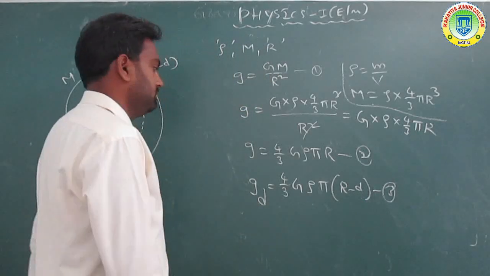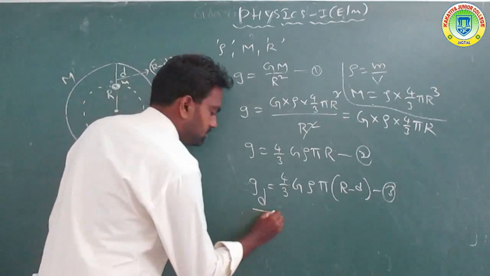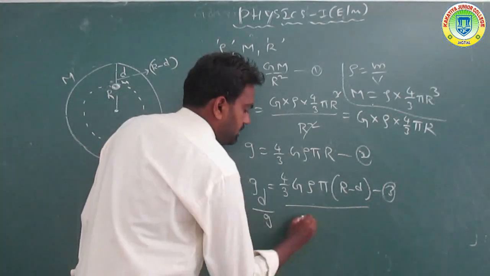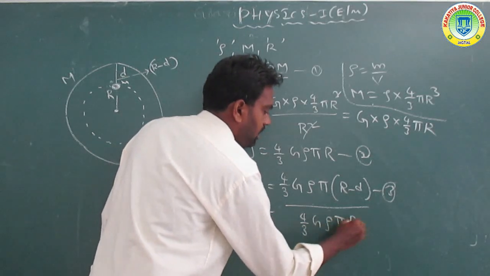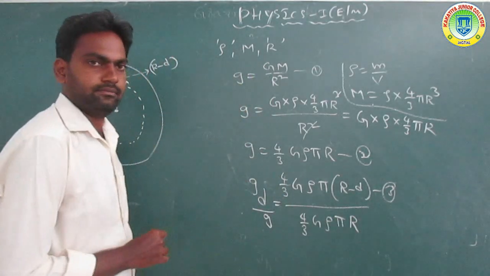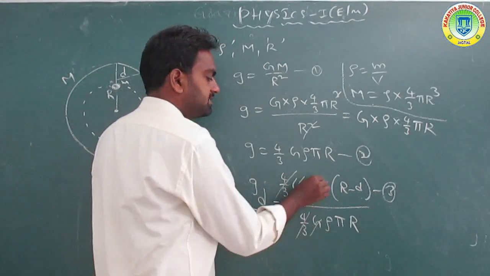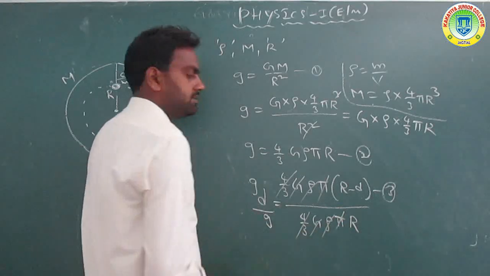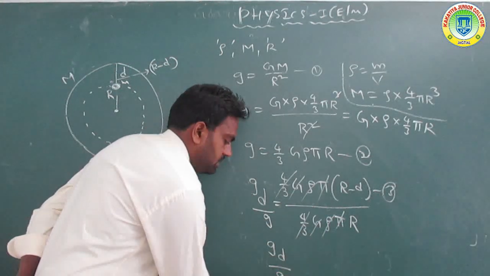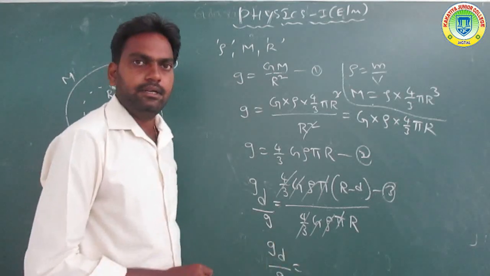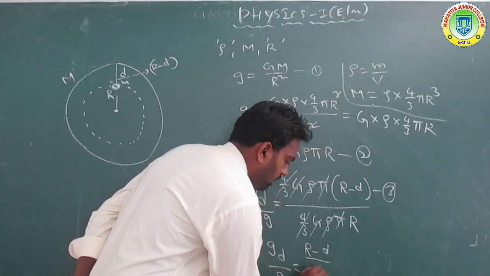Now divide equation 3 by equation 2. The 4 by 3 cancels, G cancels, rho cancels, pi cancels. The remaining equation is g d by g is equal to r minus d by r.